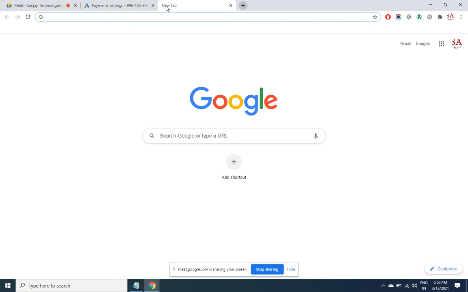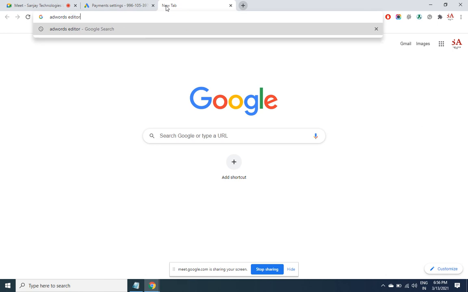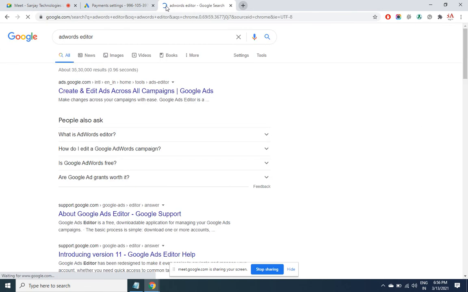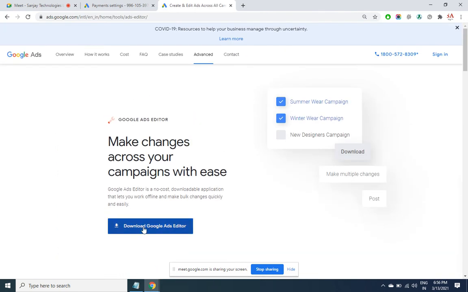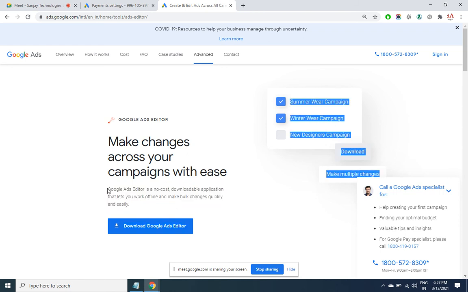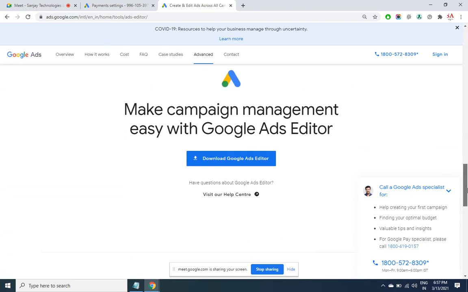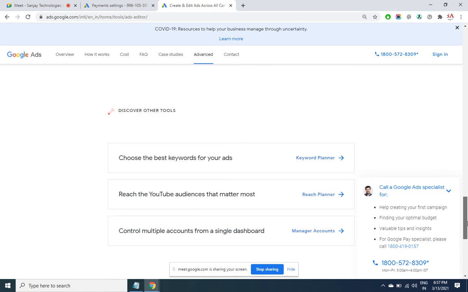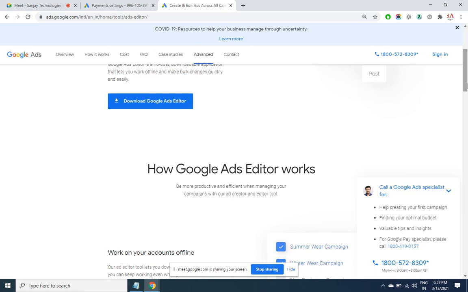You can download this tool for free. In Google, if you search for AdWords Editor, you'll find it. Even an import and export option is there. Bulk changes can be done. If you are not comfortable with the web version, then you can go with the desktop version. Everything remains the same, only the interface is a little faster.